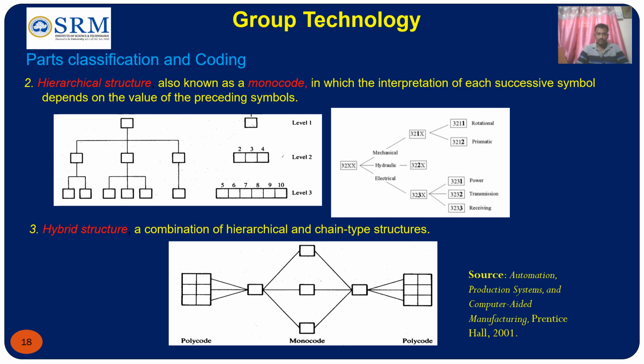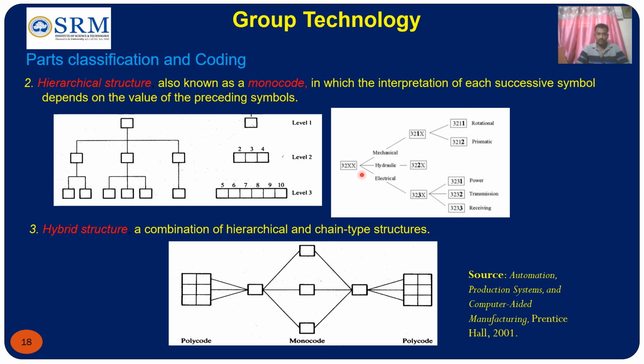You can see this is the difference. 32 is a common code. 1 represents mechanical, 2 represents hydraulic, and 3 represents electrical. And the fourth digit, in mechanical, represents a rotational object, whereas the fourth digit 2 here represents a prismatic. You can see it is prismatic, whereas this 1 represents a rotational component.